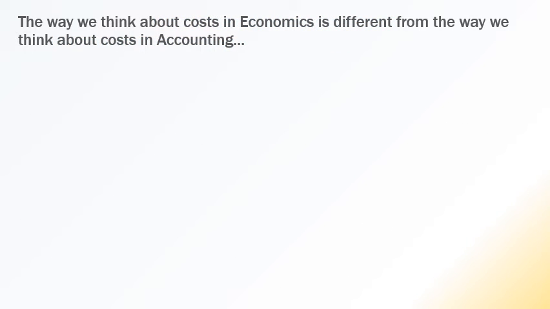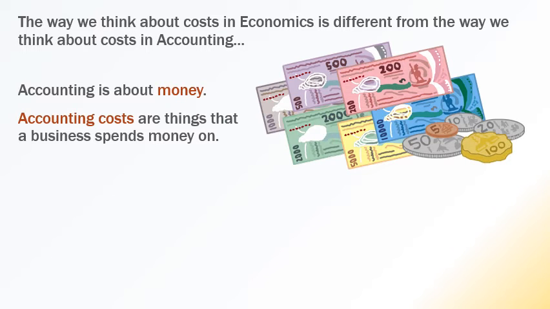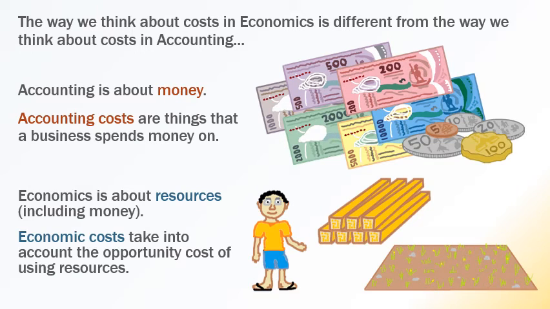So the way we think about costs in economics is different from the way we think about costs in accounting. Most economics students also take accounting. Accounting is about money. Accounting costs are things that a business spends money on. In accounting, we focus on money. Economics is about resources, and money is one of those resources, but we must also think about other resources: land, labor, tools. Economic costs take into account the opportunity cost of using resources.